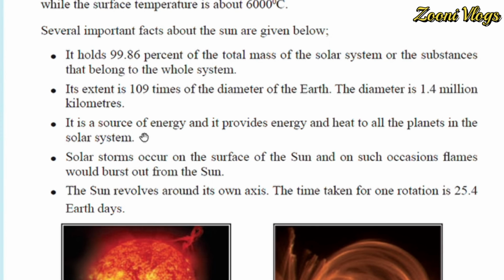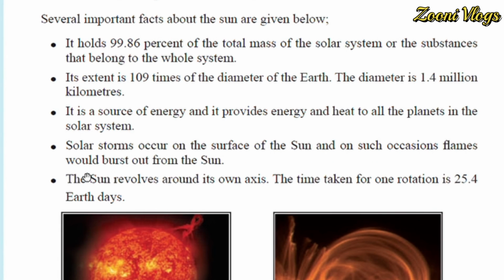Solar storms occur on the surface of the sun, and on such occasions flames burst out from the sun. Surface means outside. Just think, your skin is the surface, and inside there are many bones and nerves and many things.